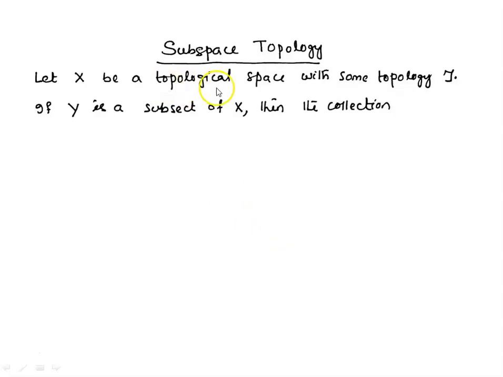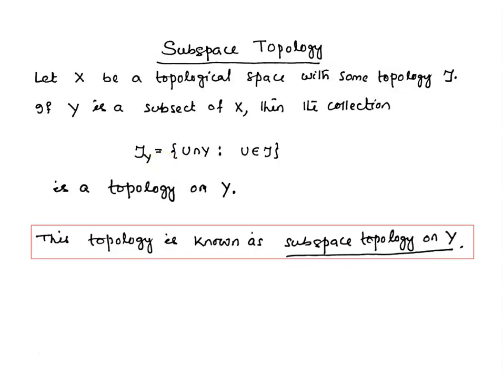Let X be a topological space with some topology tau. If Y is a subset of X, then the collection tau Y containing the elements of the type U intersection Y, where U is a member of tau, that means U is open in X, we have checked in our previous lectures that this collection tau Y is a topology on Y, and this topology is known as subspace topology on Y.